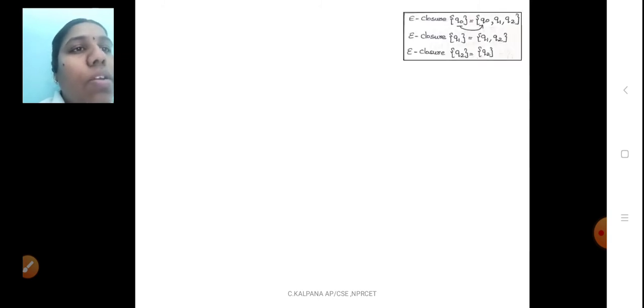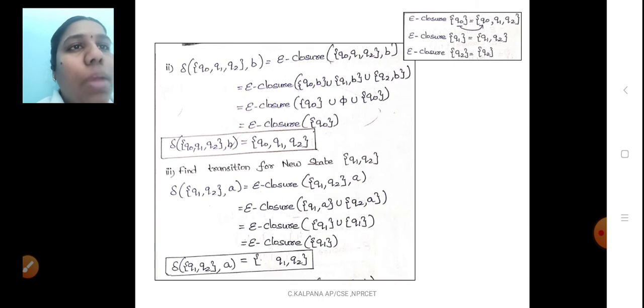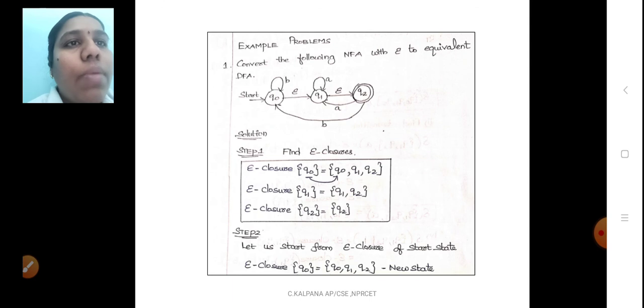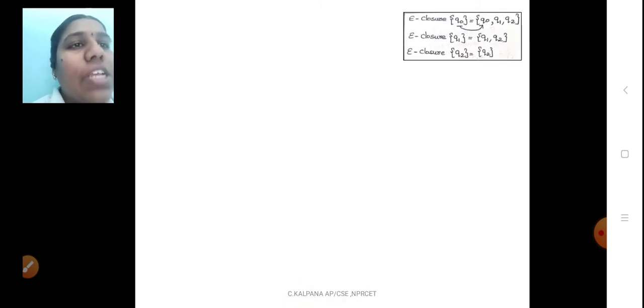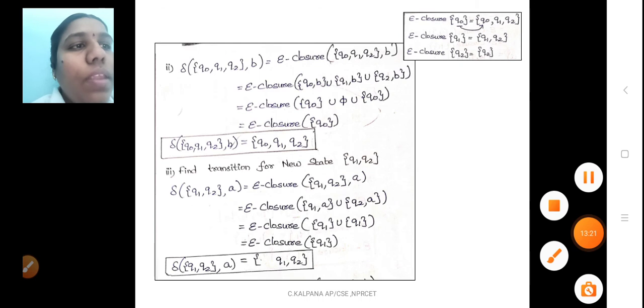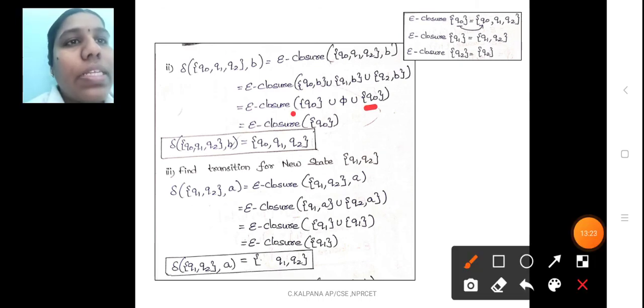So Q0, Q1, Q2, comma B. Q0, comma B, answer Q0. Refer to the question which is given on the front page. Q0, comma B, answer is Q0. Q1, comma B, there is no input. Q2, comma B, answer is Q0. So both answers are Q0.